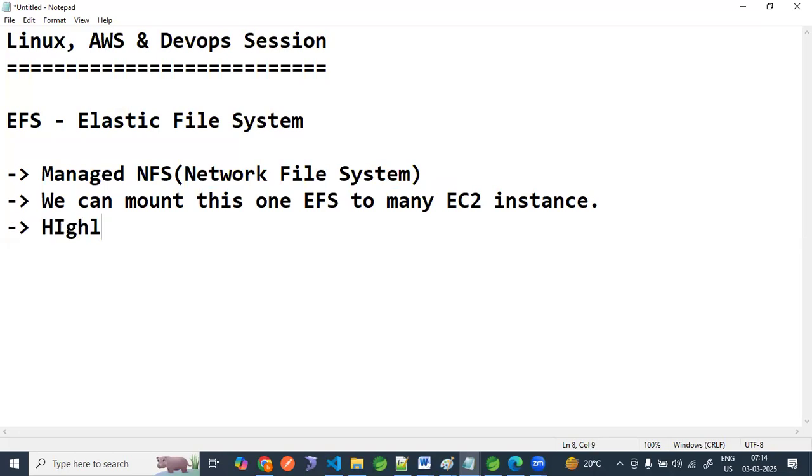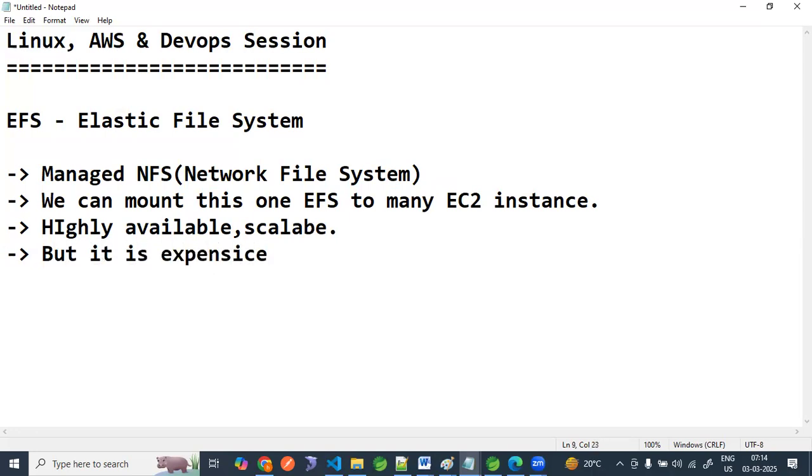It is highly available, scalable, but it is expensive. But it is pay per use: how much you are using for that particular storage, you have to pay.